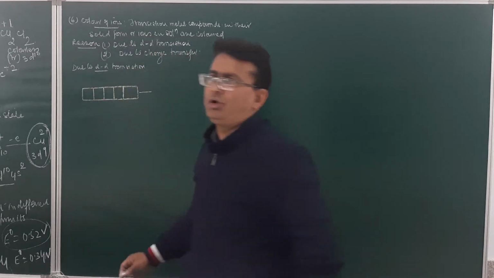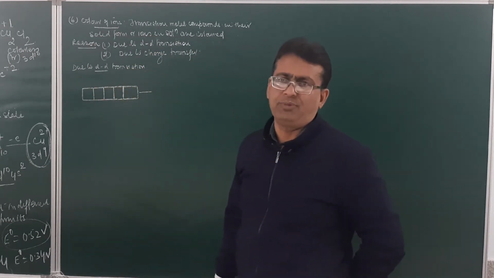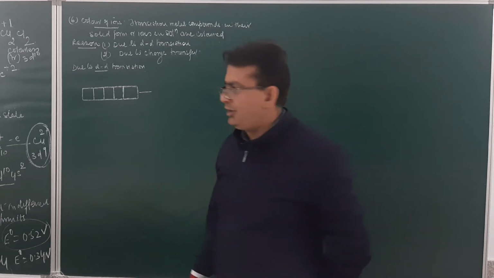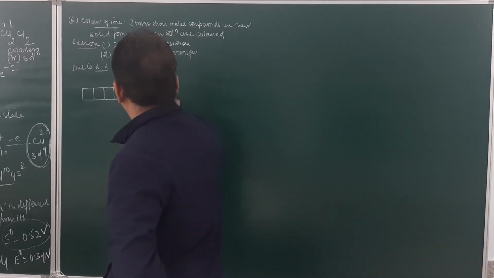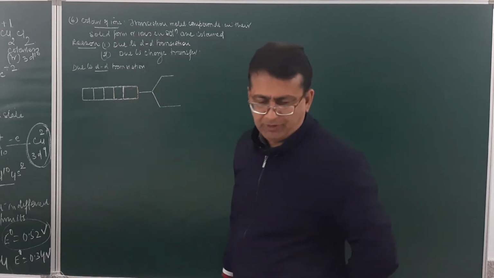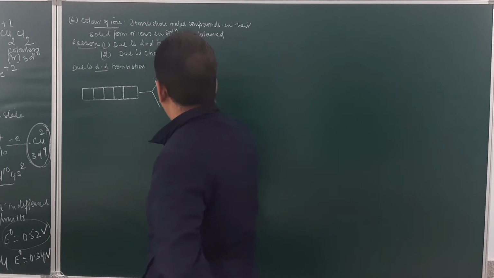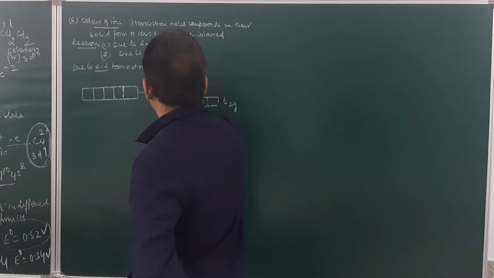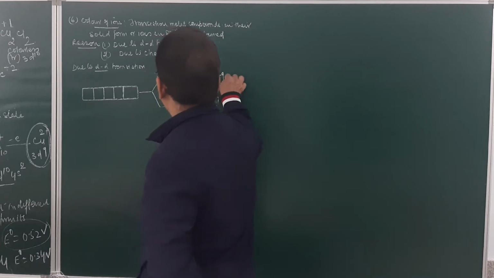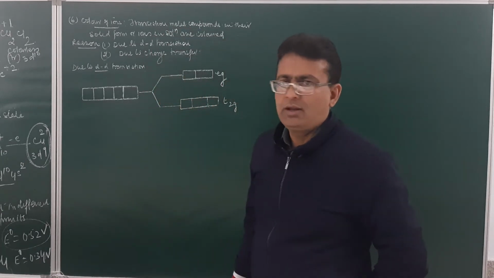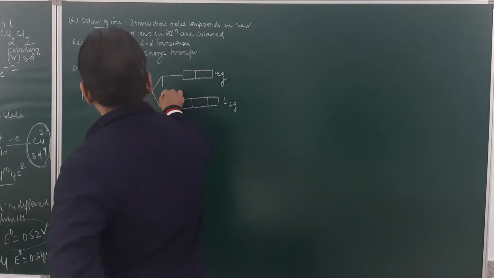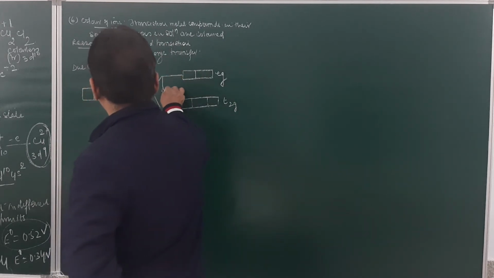Although this was a theory, crystal field theory, in the chapter of coordination compounds, which is now deleted from the syllabus. Now student, this d orbital is split into 2. Whenever the ligands approach, it will split into 2. These are the T2g orbital and the Eg orbital. In the case of octahedral splitting, this difference of energy between them is the octahedral splitting energy.